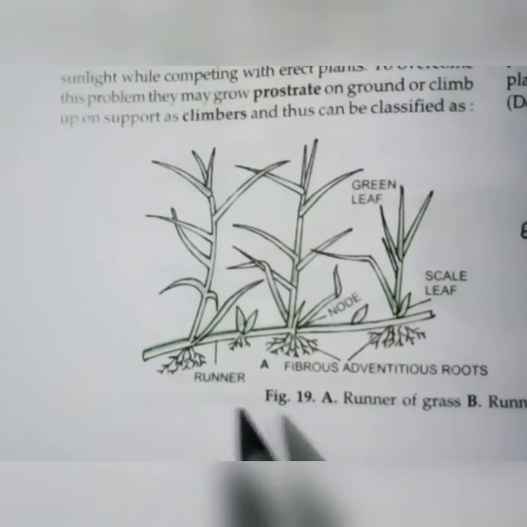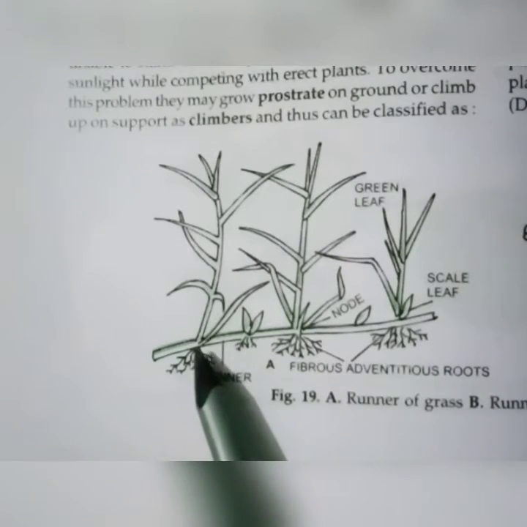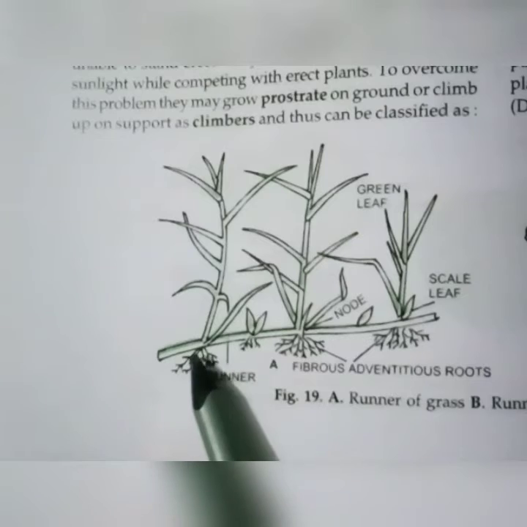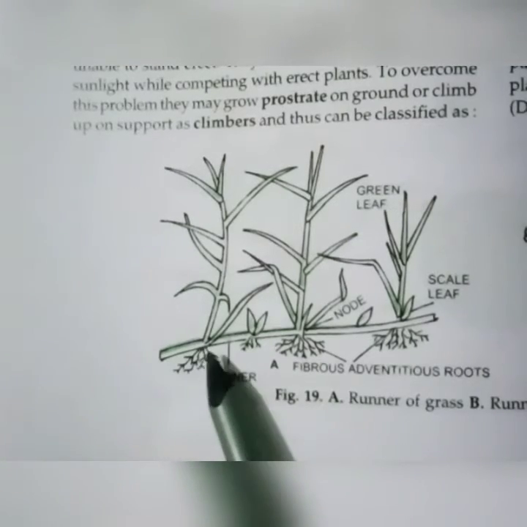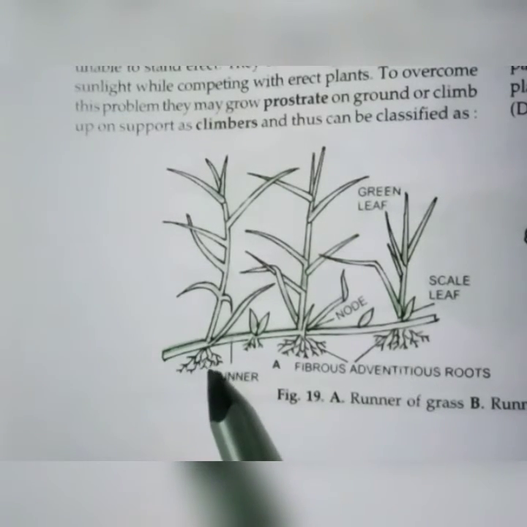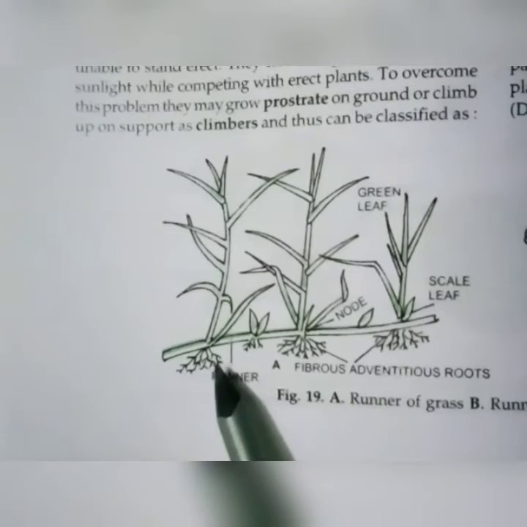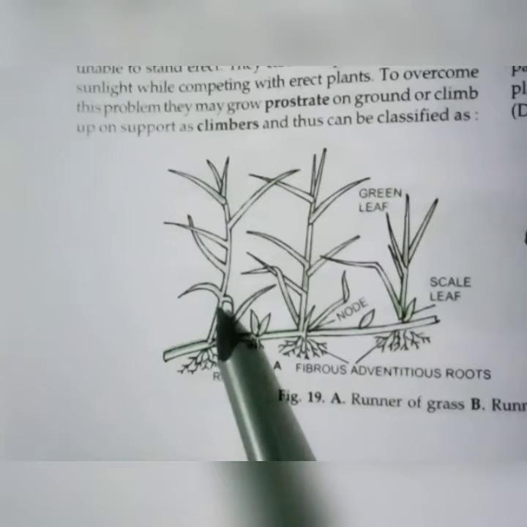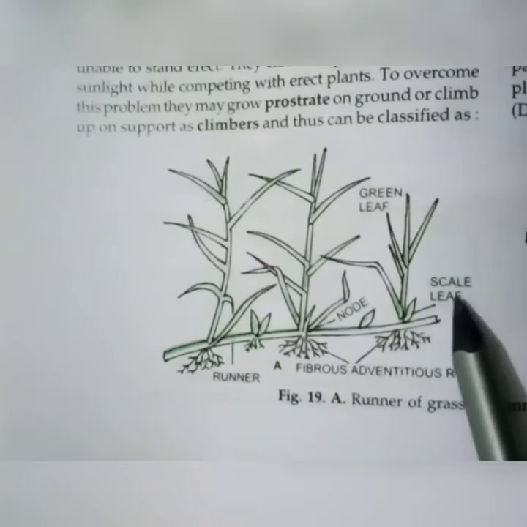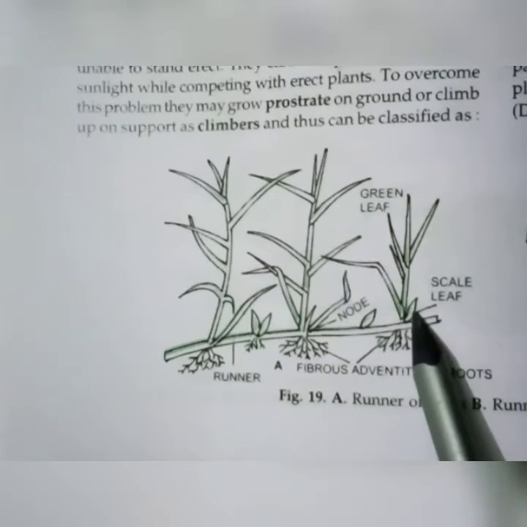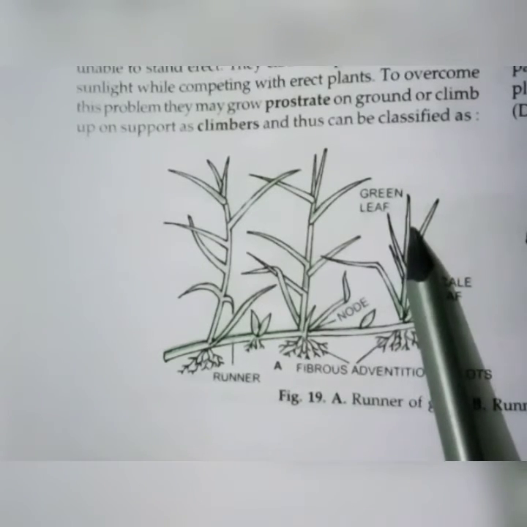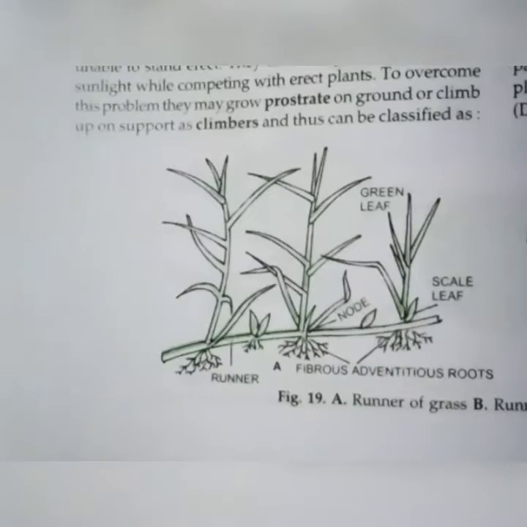This is doob grass, an example of runners: node, internodes, and at each node adventitious roots are produced and buds grow into new plants. See the scale leaf, node, and green leaf, which is the aerial part.